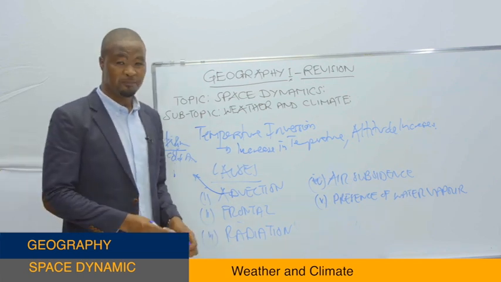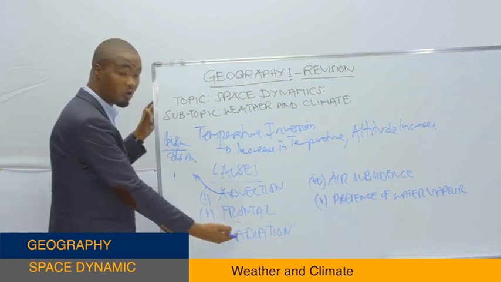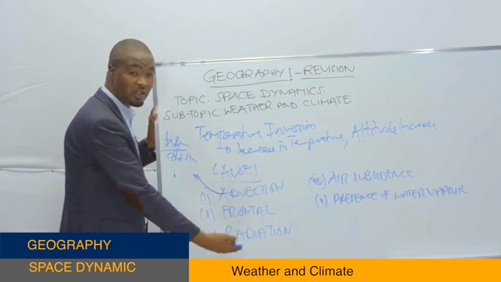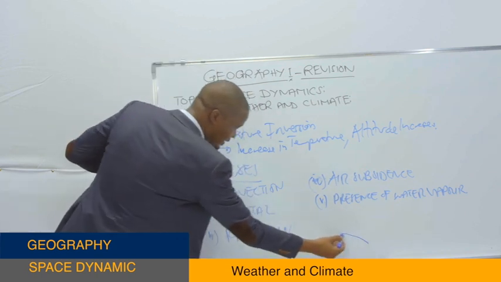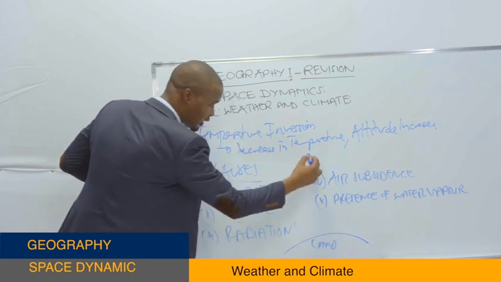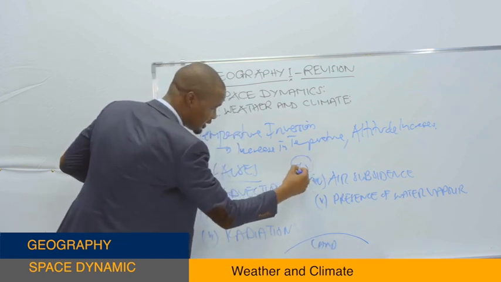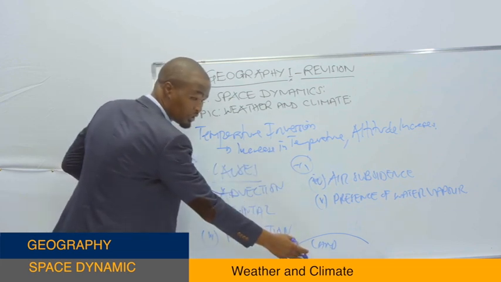Then we go to the radiation. Radiation refers to the outgoing of radiant heat energy from the ground to the lower level of the atmosphere. So this is the land. Right now, the sun emits 100% of total solar energy which travels to reach the land.